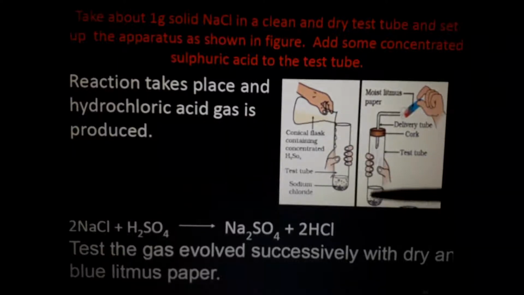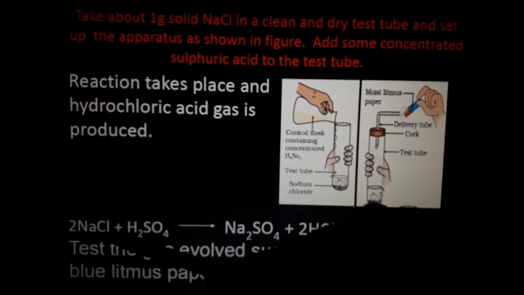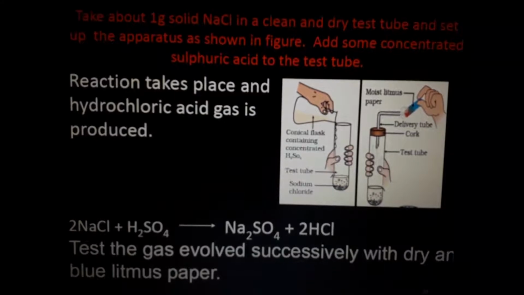We have a test tube with sodium chloride, and we are adding concentrated sulfuric acid into it. So this is the reaction which happens: NaCl plus H2SO4 gives Na2SO4, sodium sulfate, and we will get hydrochloric acid.